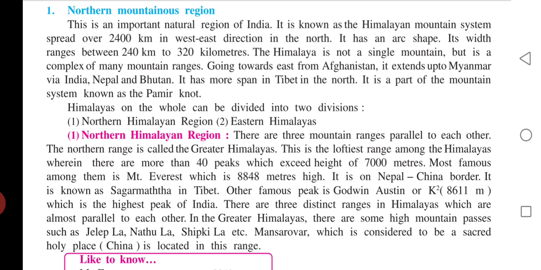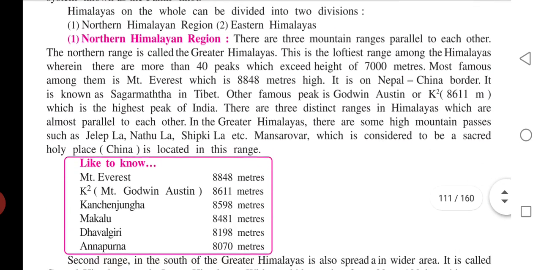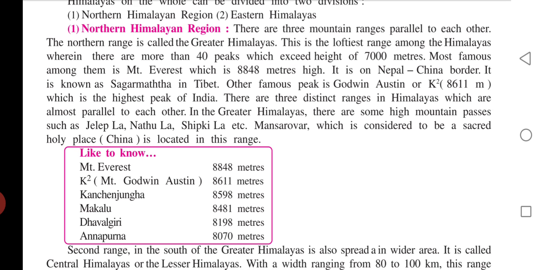Okay, so there are two divisions of Himalaya, northern Himalaya and eastern Himalaya. Now let's talk about northern Himalaya. Most of the Himalaya is in Tibet. In the northern Himalaya region, there are three mountain ranges parallel to each other. The northern range is called the Greater Himalayas.